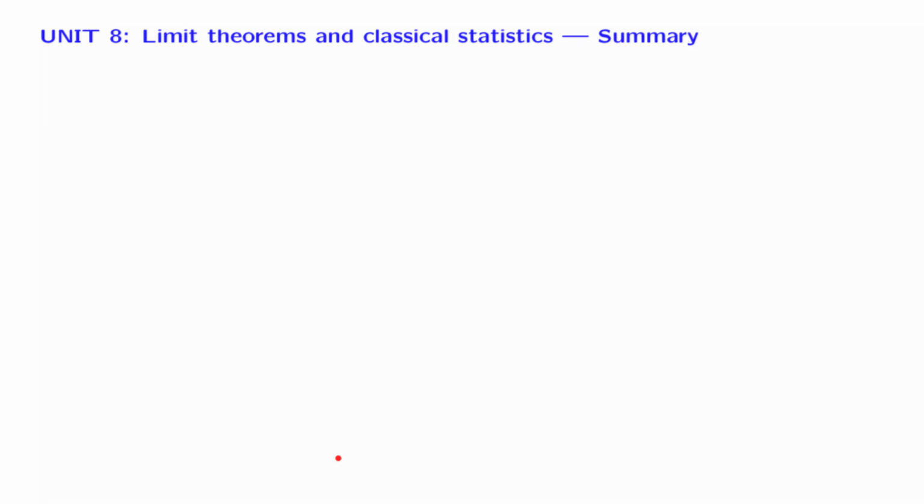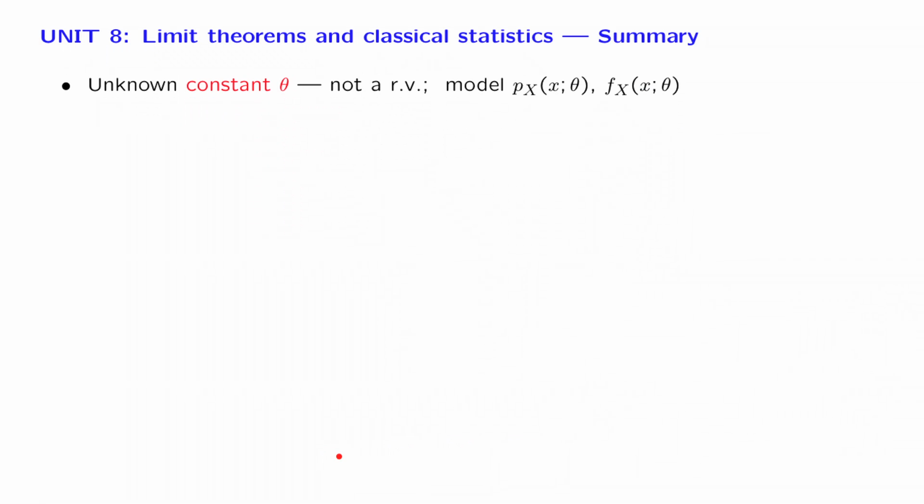And then we had a very quick introduction into the framework of classical statistics. Classical statistics as opposed to Bayesian in the sense that the quantity that we're interested in is treated as an unknown constant, not as a random variable, so there's no probability distribution attached to this quantity. We still have a model for our observations, for our data, which is affected by that parameter, but it is just affected by that parameter. This is not a conditional distribution in the sense of Bayesian inference or of probability theory.